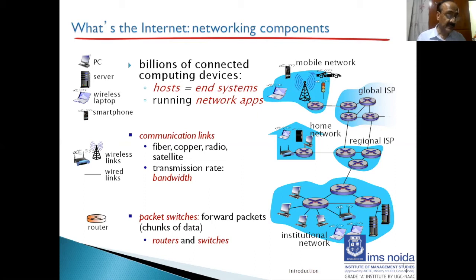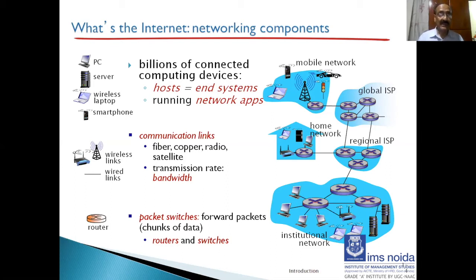When one end system has data to send to another end system, the sending end system segments the data, that means breaks the data, and adds header bytes to each segment. The resulting packages of information, known as packets in the jargon of computer networks, are then sent through the network to the destination end system, where they are reassembled into the original data.